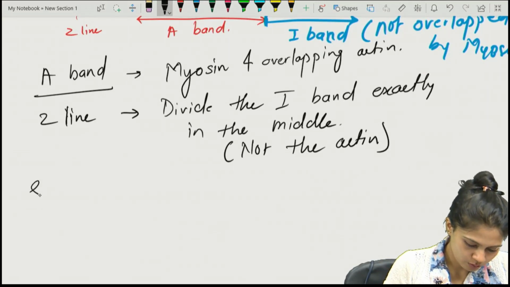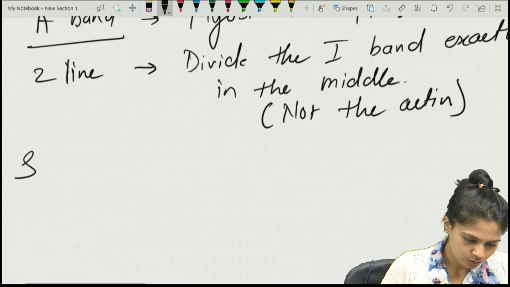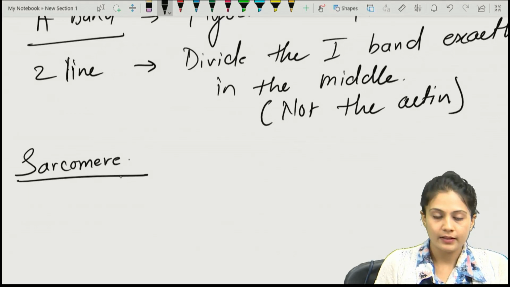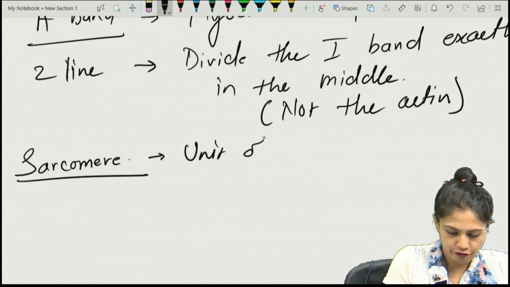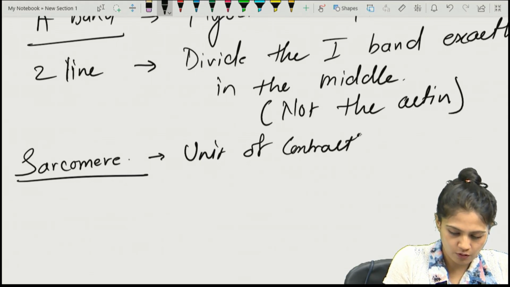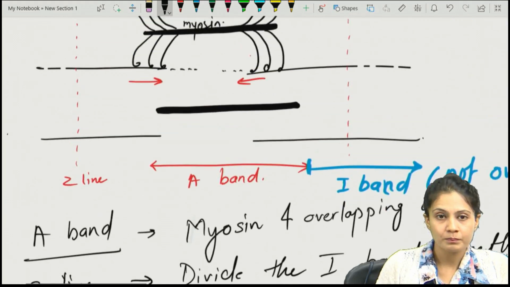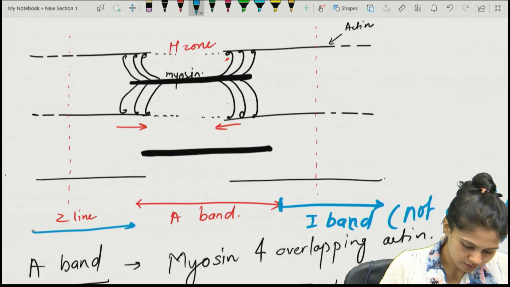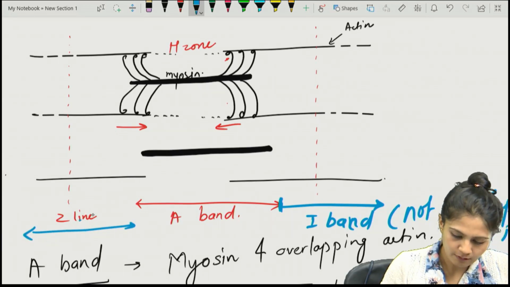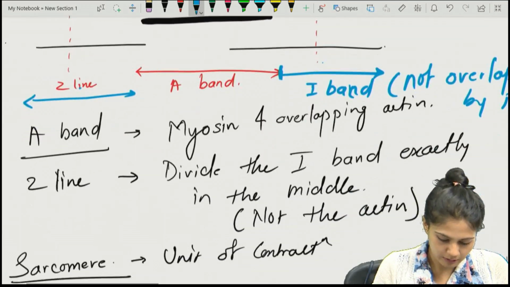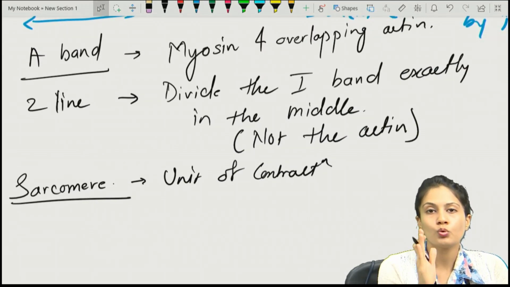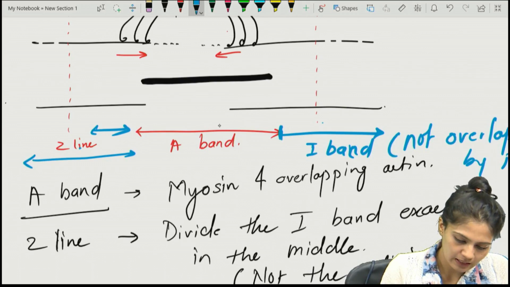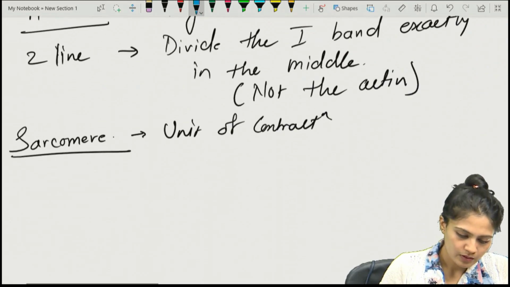The functional unit, the whole unit, is known as the sarcomere. And this is the unit of contraction. And what is the formula? Remember, the formula is half of the I band, from one Z line to another Z line, that is nothing but the sarcomere. In between, the area between two Z lines. And what is that area? Half of the I band, then the A band, and again half of the I band.